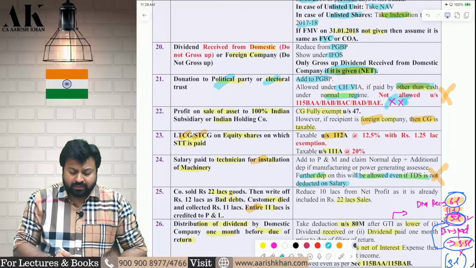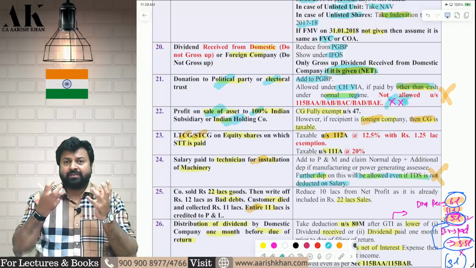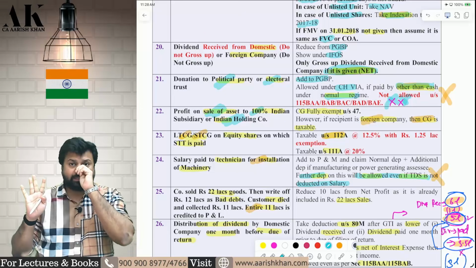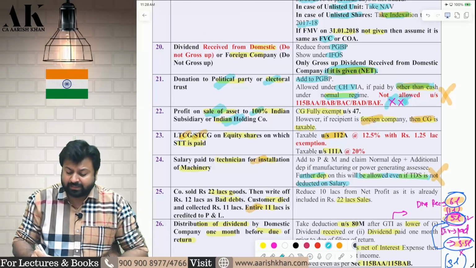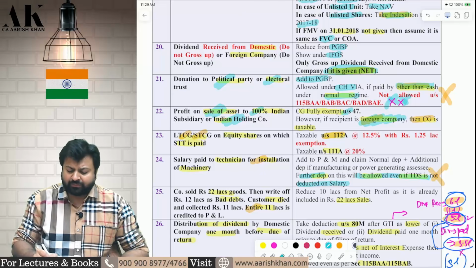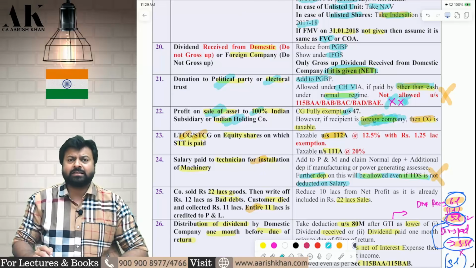Next, a 100% holding company selling something to a 100% subsidiary company, it is exempt if the recipient is an Indian company. If the receiver is an Indian company, it is exempt under 47. Otherwise, it is taxable. If the receiver is a foreign company, then it is taxable under capital gains.